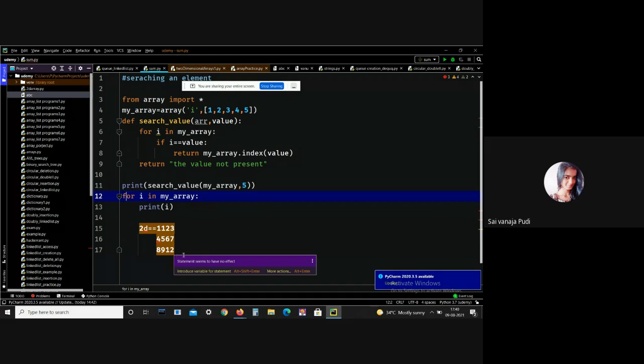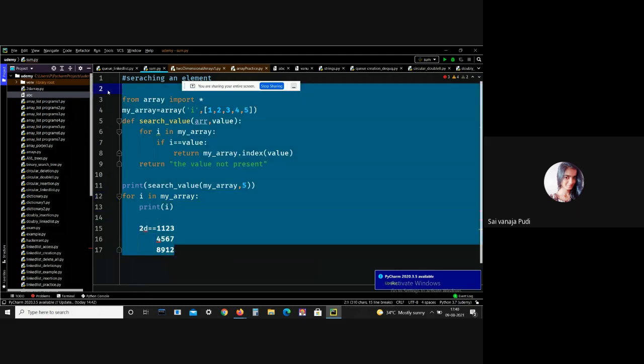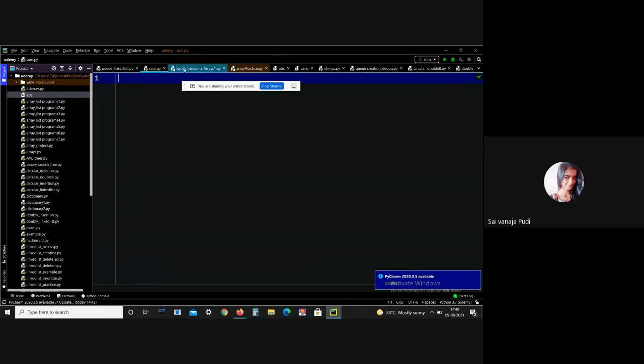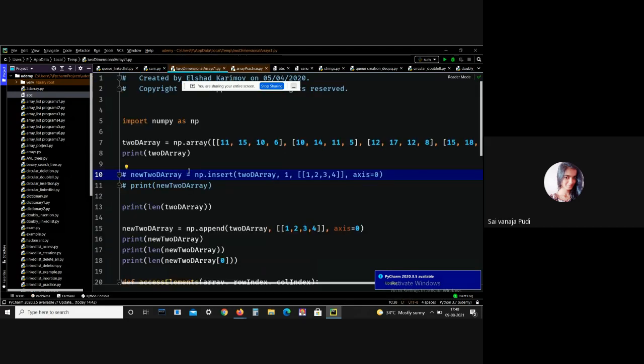Let me explain what two-dimensional arrays are. Let me delete all this stuff. I have already written all the operations involved in two-dimensional arrays, so here I just want to explain them. I don't want to code again and again. Let me give a brief introduction about what a two-dimensional array is and what the difference is between one-dimensional and 2D arrays.